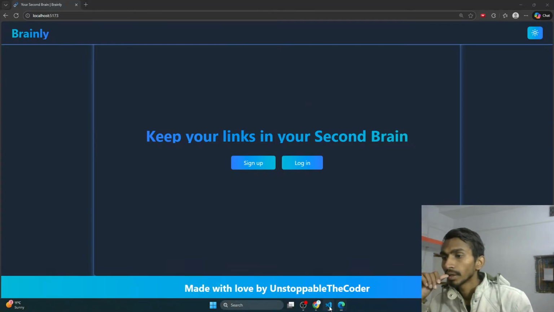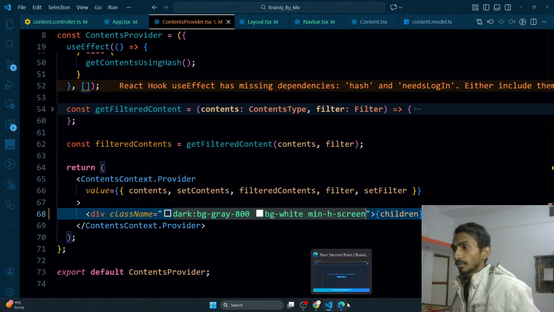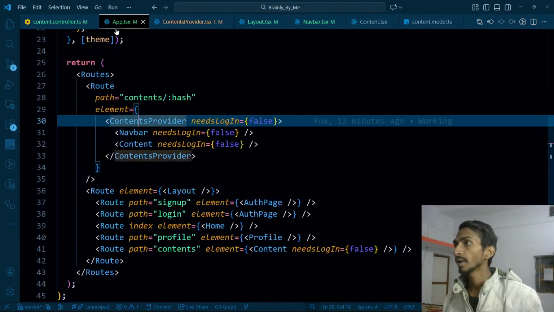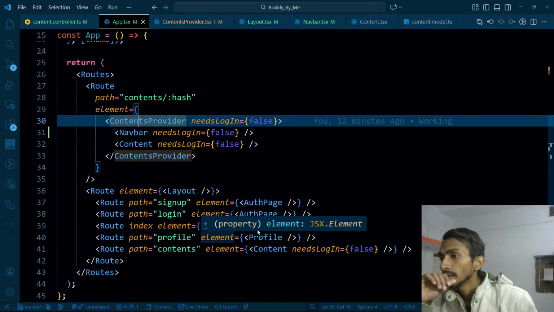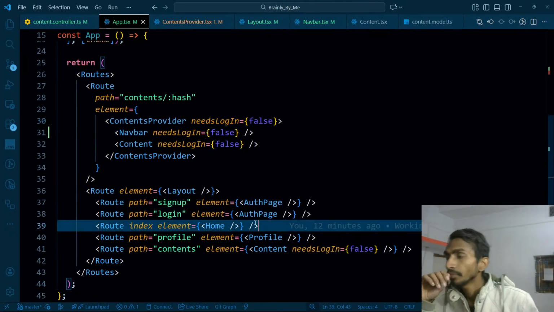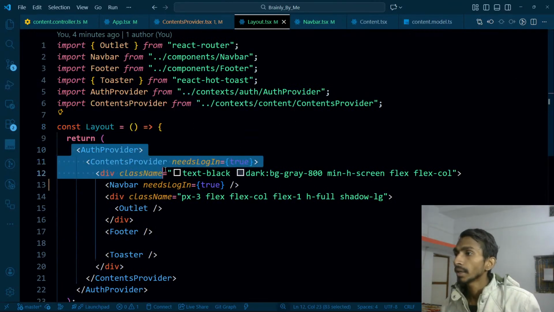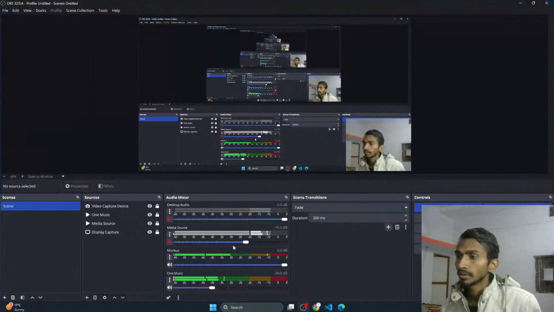That's fine. One thing is that when I go to my home page, this is the home page I have, and home page is already wrapped with auth provider and content provider.